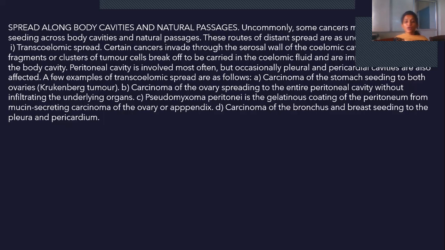And carcinoma of the bronchus and the breast seeding to the pleura and pericardium. Pleura and pericardium are cavities. So when there is a carcinoma of the bronchus, it may cause seeding into the pleural cavity. If it is in the breast, it may cause seeding into the pleural and pericardial cavities. So it doesn't spread through vessel walls, but mainly enters the surrounding cavity by sending its seeds. This is the spread along body cavities and natural passages.